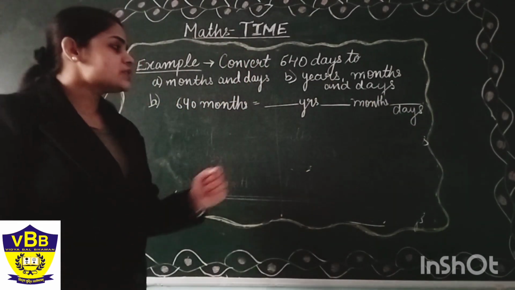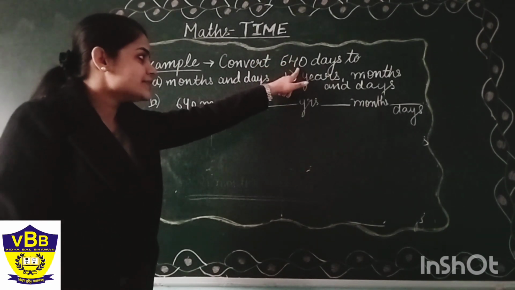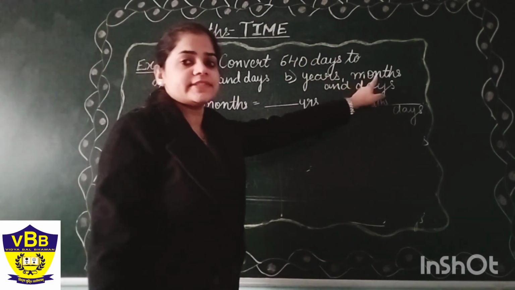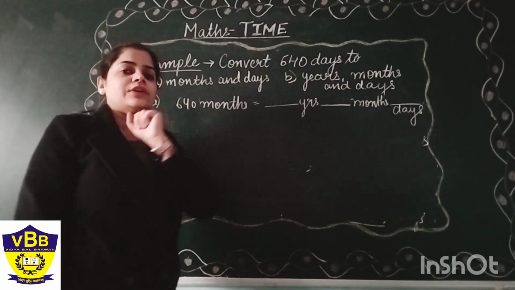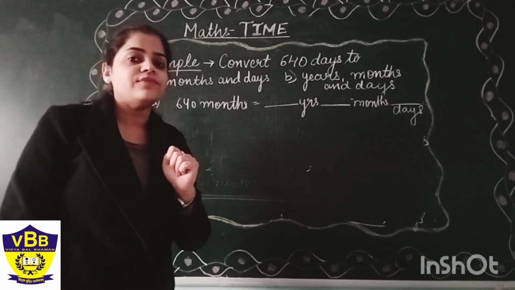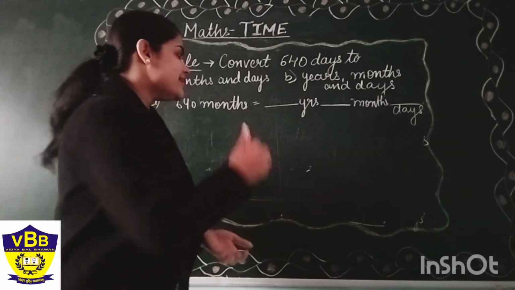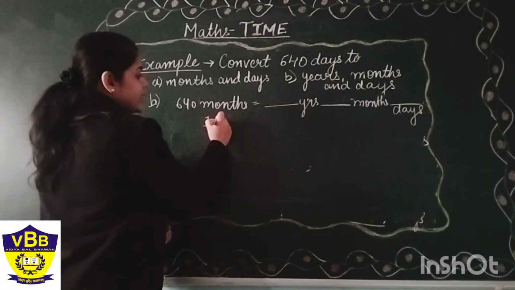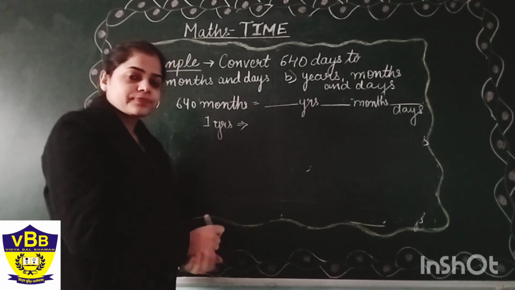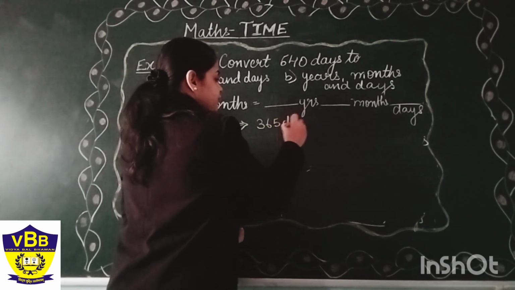What will we do in this? We will do this step by step, okay? First we will convert this into years, then into months, and then into days. But for that you need to learn your units of time very carefully, otherwise your answer will be wrong, okay beta? Let us see. How many days are there in 1 year? Can anybody tell me? Yes, it is 365 days.